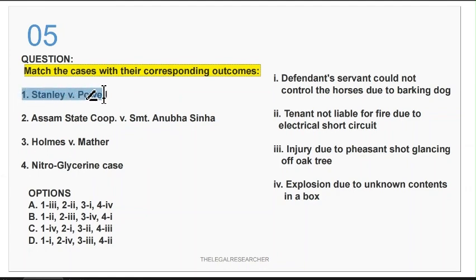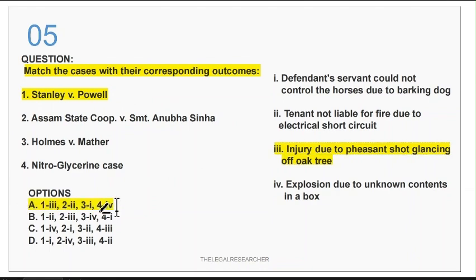Stanley versus Powell is a very important case in inevitable accident, and it is related to injury due to a pheasant shot glancing off an oak tree. One is correctly matched with three, and there are other questions on Stanley versus Powell as well. So it's a very important case. You have to remember it anyhow. All other cases are also very important. So one matches with three. There is only one option, so option A will definitely be correct.